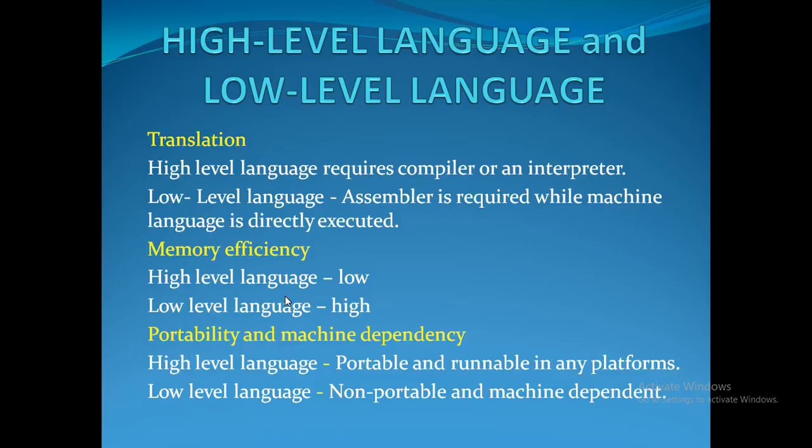Then portability and machine dependency. Portability, in the sense, means we can write a program in Windows in a high-level language and execute that same program on Linux or Ubuntu or a Mac machine or an Intel machine, whatever it may be. So high-level language is portable and runnable on any platform. And low-level language is not portable and it is machine dependent. So that is the difference between high-level language and low-level language.